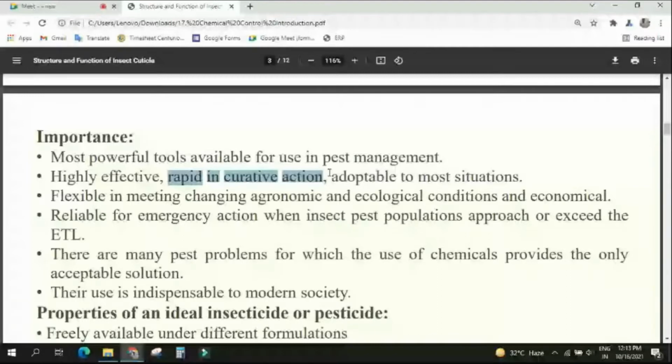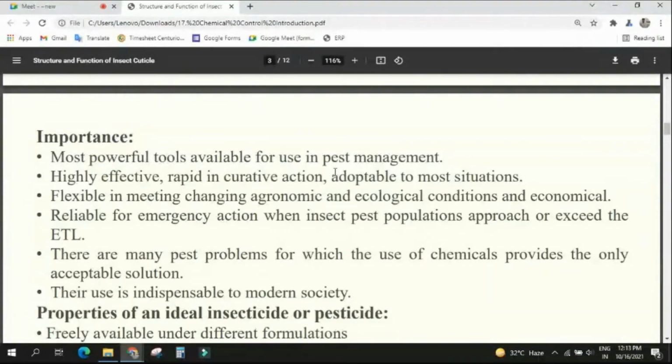This one is adaptable to most situations. What is the meaning? Suppose rice is there, in lowland or upland. Accordingly, you can manage. For some pests, you have to go for drainage of the field, which is not possible in lowland rice cultivation. Somewhere you have to go for flooding, which is impossible in upland agriculture.